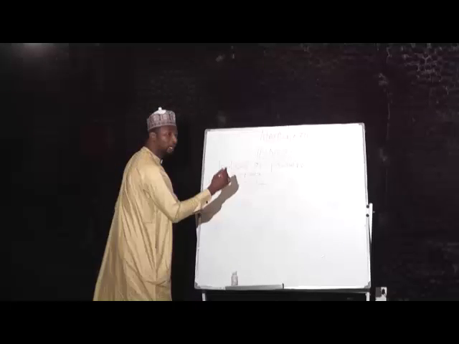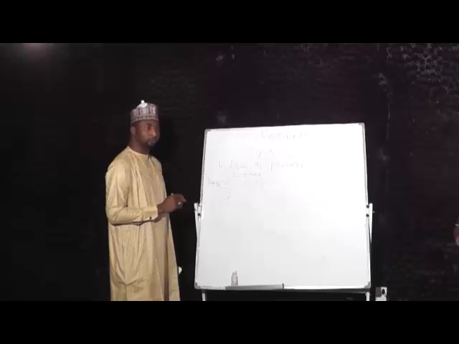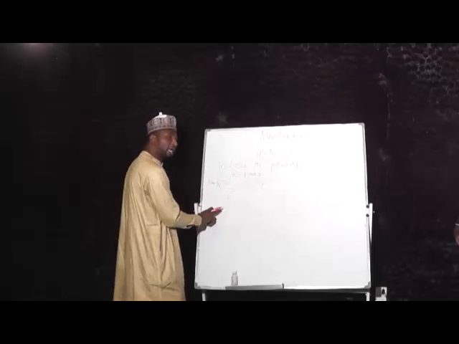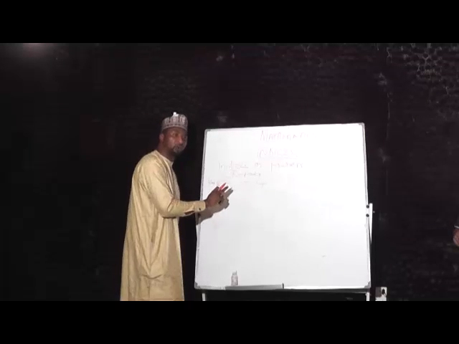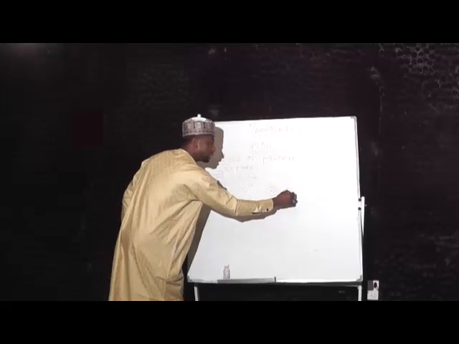So another way of writing, let's look at this number 9. I can rewrite this number 9 in index form by writing it as 3 raised to power 2, meaning 3 times 3.